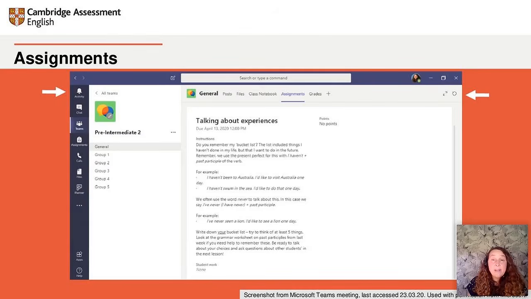You can add a title, your instructions, links, documents. You can also add points, rubrics, and submission dates, which is handy. And you can also use the grades tab at the top there to view and grade assignments and track how students are progressing. So there's a few more features in Microsoft Teams which might be useful to you.